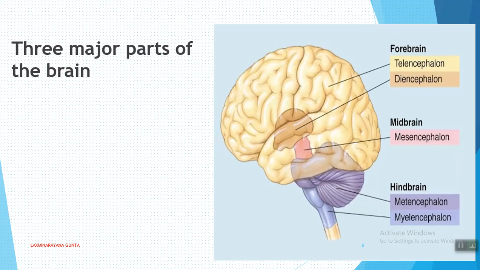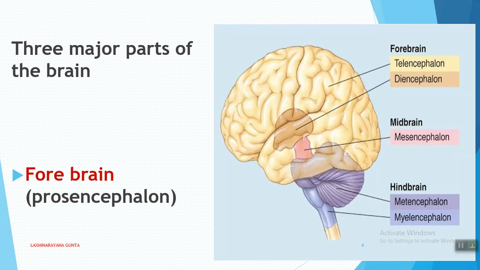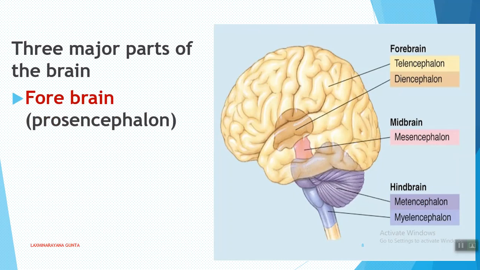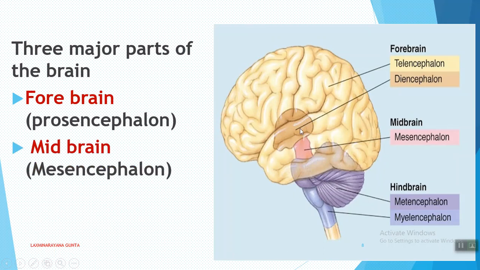There are three major parts in the brain. The first part is called the forebrain, which occupies the major portion of the brain. It is also called prosencephalon. Coming to the midbrain, it is also called mesencephalon.